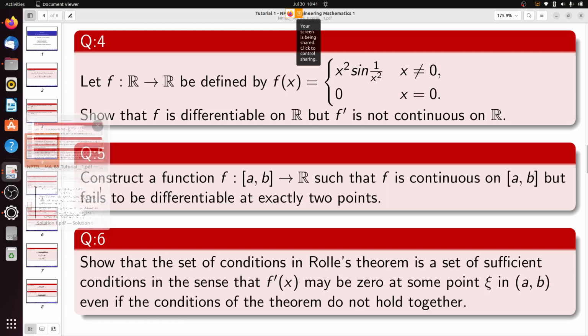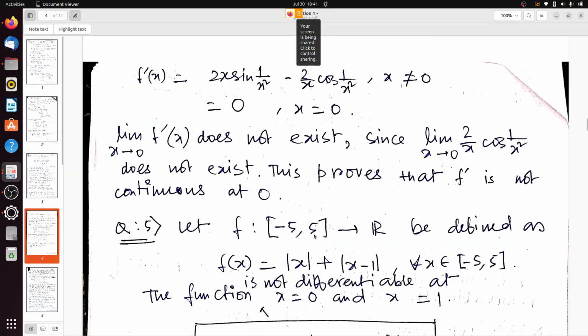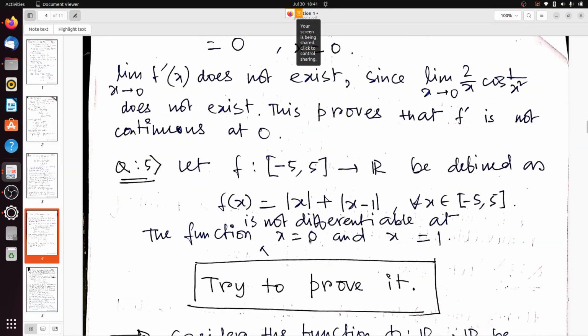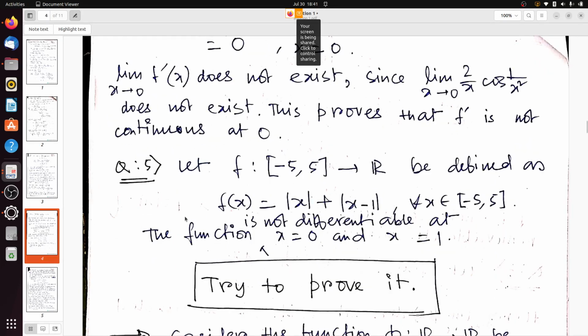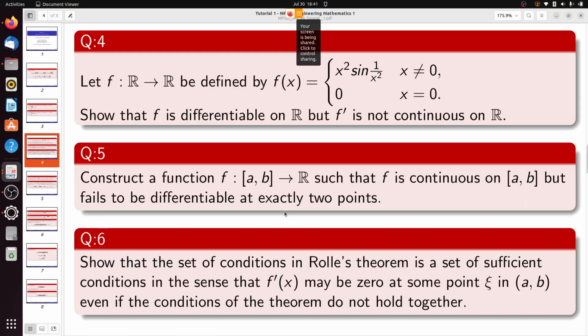Okay, just see this question number 5. Just see question number 5. Can anybody please tell me what should be the answer of question number 5?